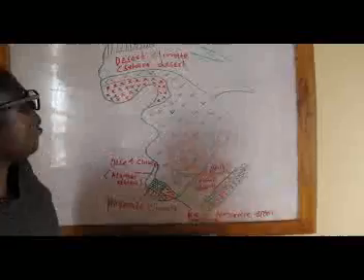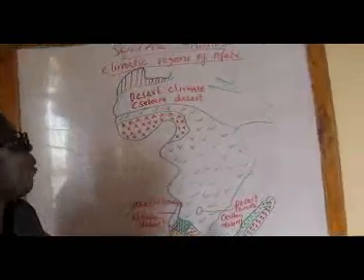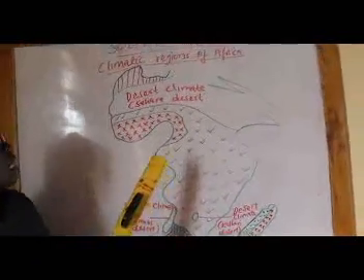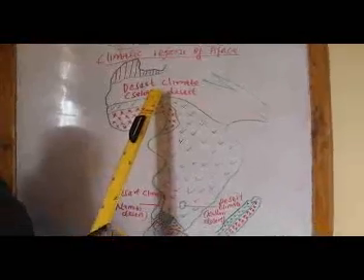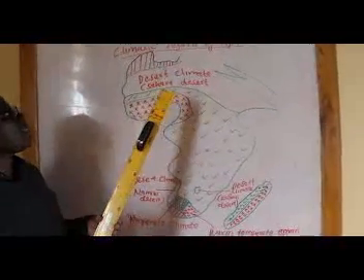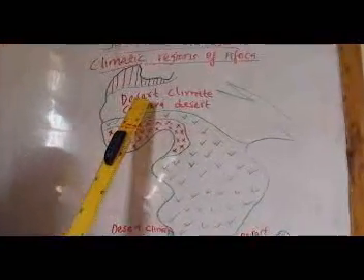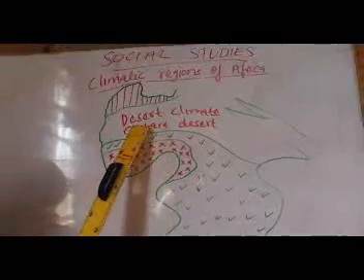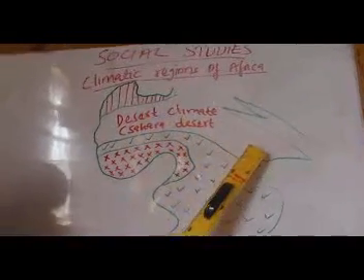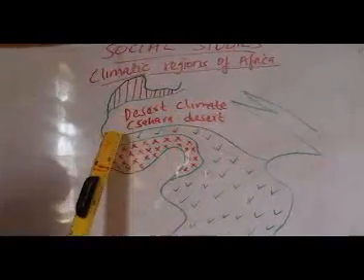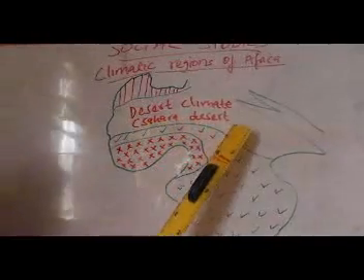Now, having said that, allow me to go to the topic of the day. I've said today we are going to discuss the desert climate. My dear pupils, I want us to look at the exact location of the desert climate. Here, in the northern part of Africa, we have this desert climate. This whole part is the desert climate, and this is the Sahara Desert.